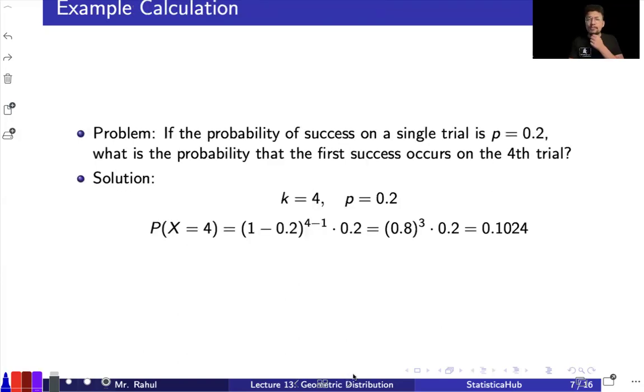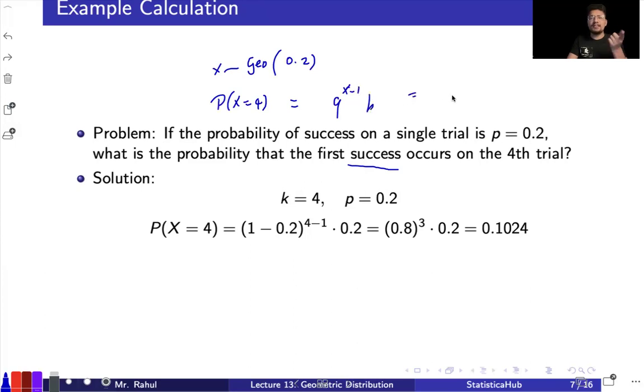Now we are having some problem that you can see over here. So if the probability of success in a single trial p is given to be 0.2. Okay. And what is the probability that the first success occurs on the fourth trial? That means to say you are having X that follows some geometric distribution with probability of success 0.2. And then they are saying you have to calculate probability that x equal to 4. We already have the formula q raised to the power x minus 1 into p.